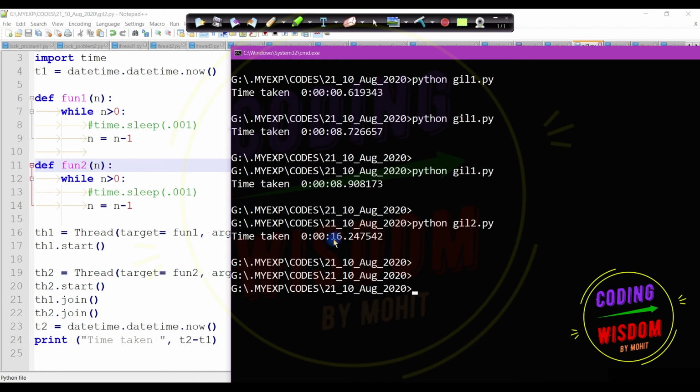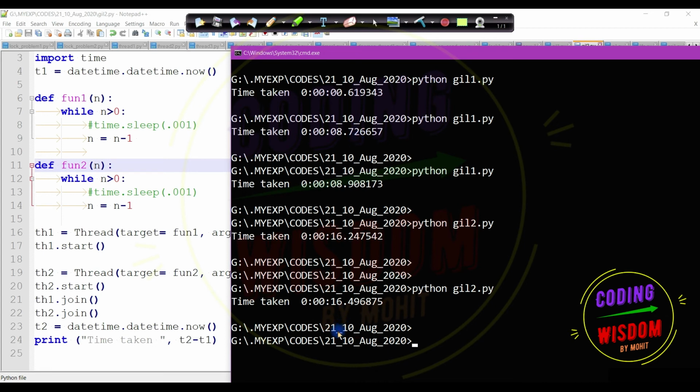Okay, 16 seconds. You can assume it's double the previous result, almost double. If I run it again, let's check the result. Okay, I'm getting near about the same result, double the previous one.